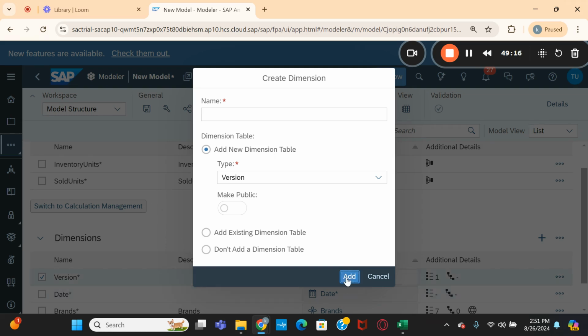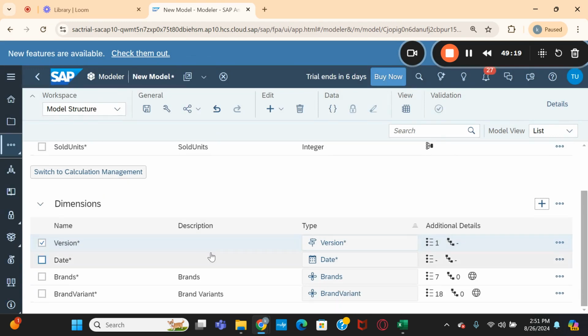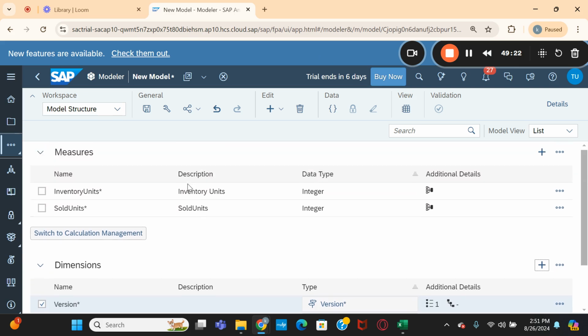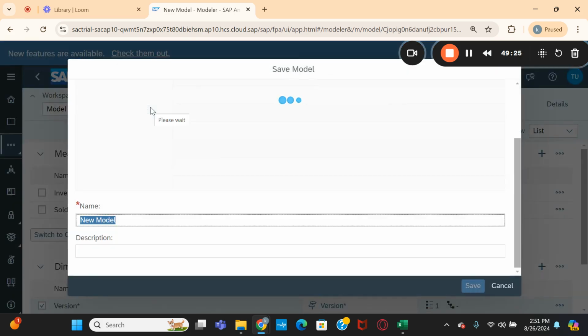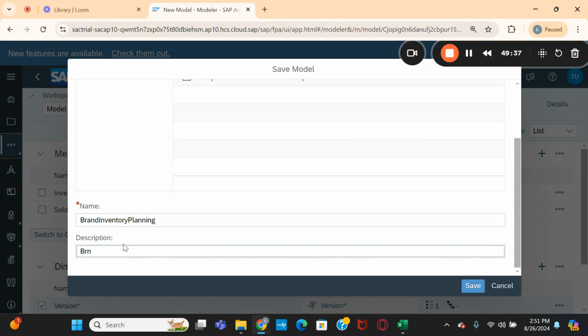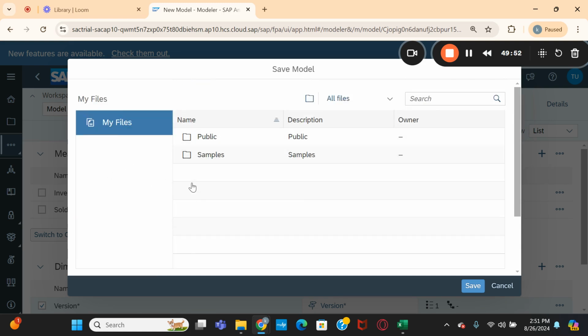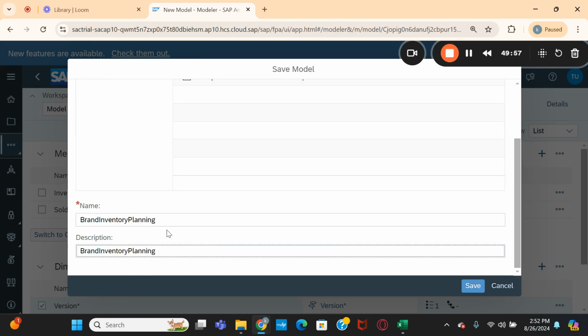Okay, so I'm adding this version dimension also again to this model. Now let us save this model. What is this one? Brand inventory planning model. This is actually, yeah, yeah. So this is one planning model. I'm writing it as the planning model. Let us wait.